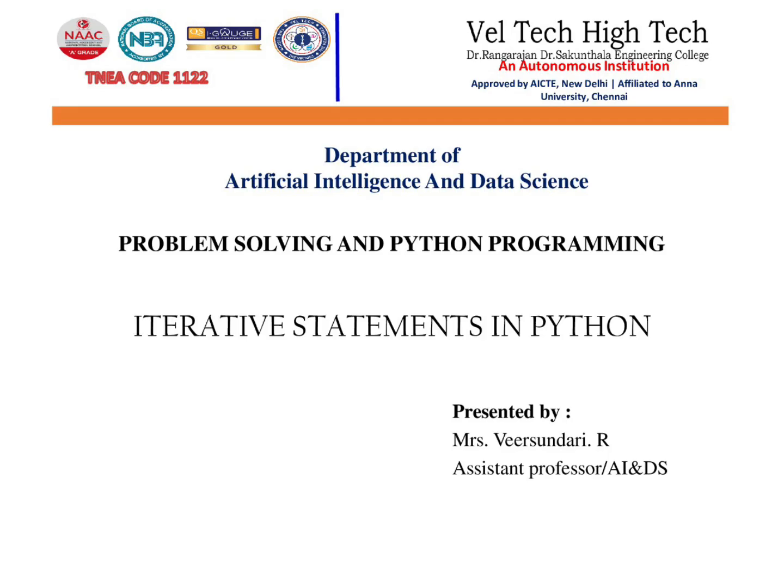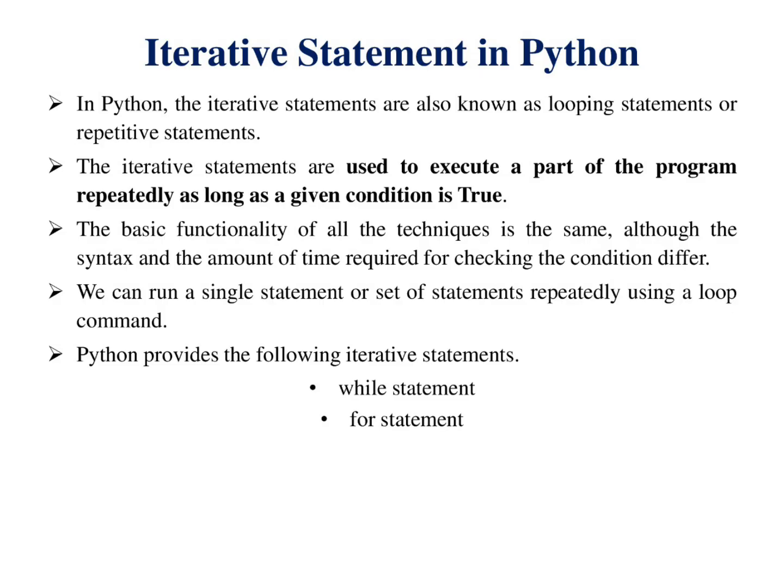Moving on to the next slide, what is an iterative statement in Python? In Python, iterative statements are also known as looping statements or repetitive statements. That is, the same statements will be executed multiple times. As the name suggests, it respects the condition for the end of the program.